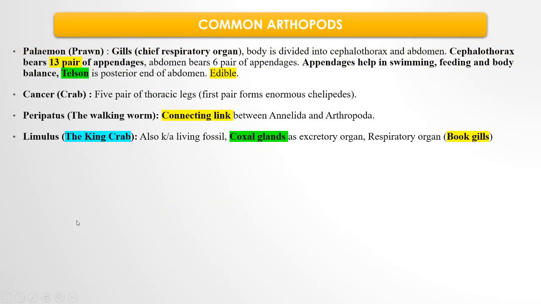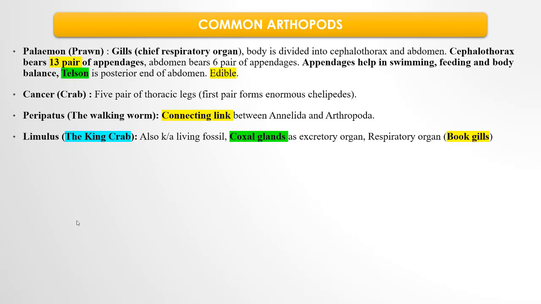Now there are some common arthropods which I will talk about. First is Palaemon, that is prawn. Gills are the chief respiratory organs. The body is divided into cephalothorax and abdomen. The cephalothorax bears 13 pairs of appendages and the abdomen bears 6 pairs of appendages. Okay, so in total they have 18 pairs of appendages along with the cephalothorax and abdomen. Appendages help in swimming, in feeding, and in body balance.